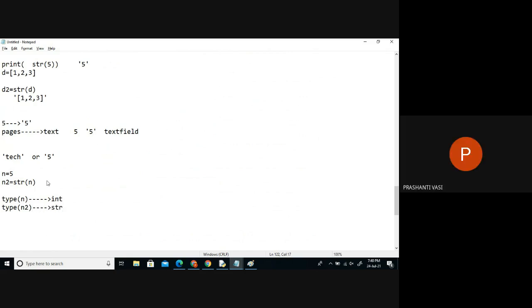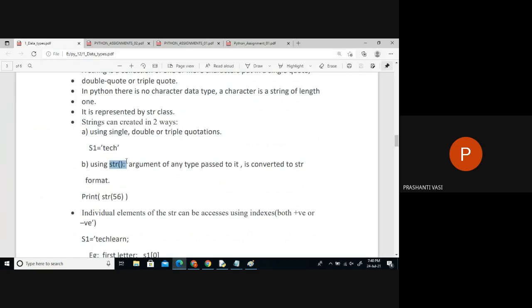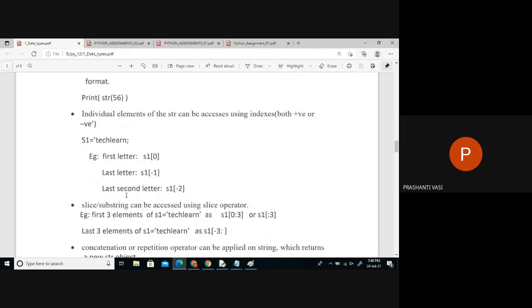So how did we get that string? This function is used to create a string object. Whatever you pass as an input to it, it will convert that information to string format and return it back, right? So that's what it means here: we can create a string with single quotation or we can create a string object using the str function also. Whatever you pass inside those brackets, it will convert that to a string.